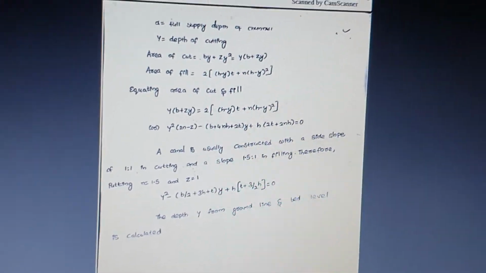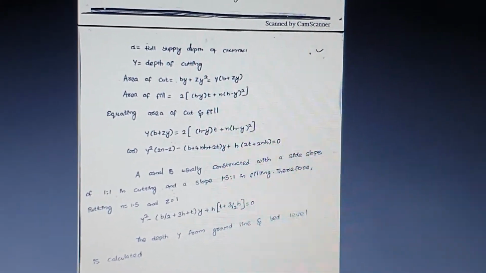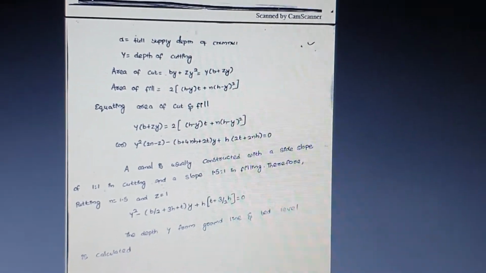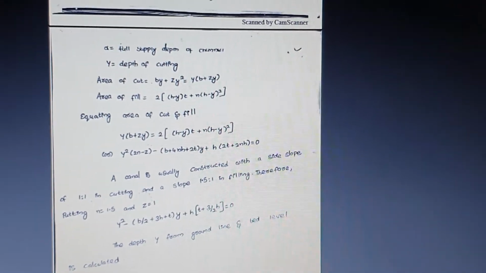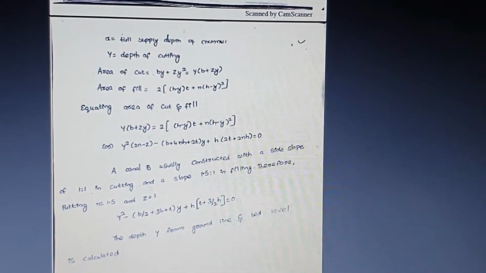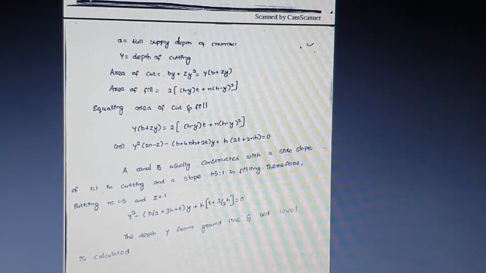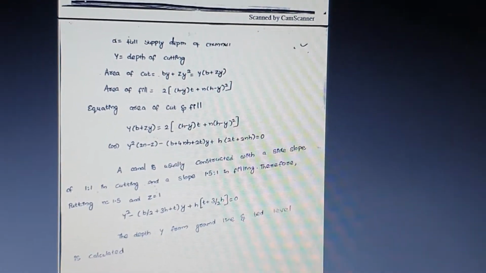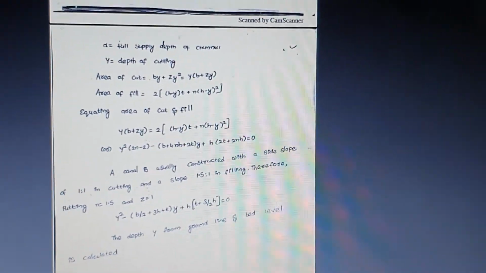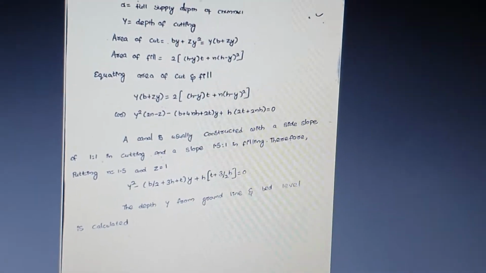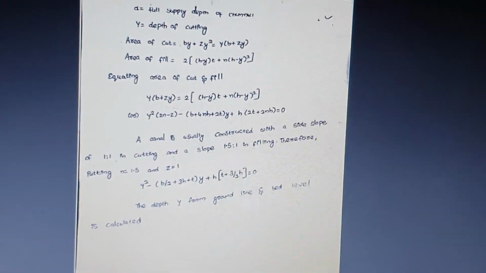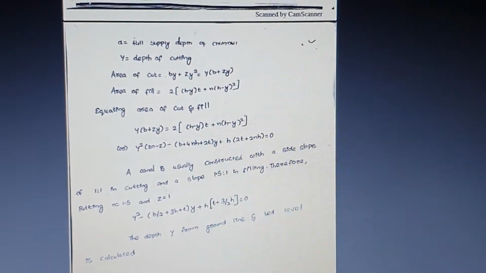Substituting n is equal to 1.5 and z is equal to 1, the equation you will get is y square minus b by 2 plus 3h plus t into y plus h into t plus 3 by 2 into h, which is equal to 0. This is the balancing depth equation by considering the side slopes 1:1 in cutting and 1.5:1 in the filling section.